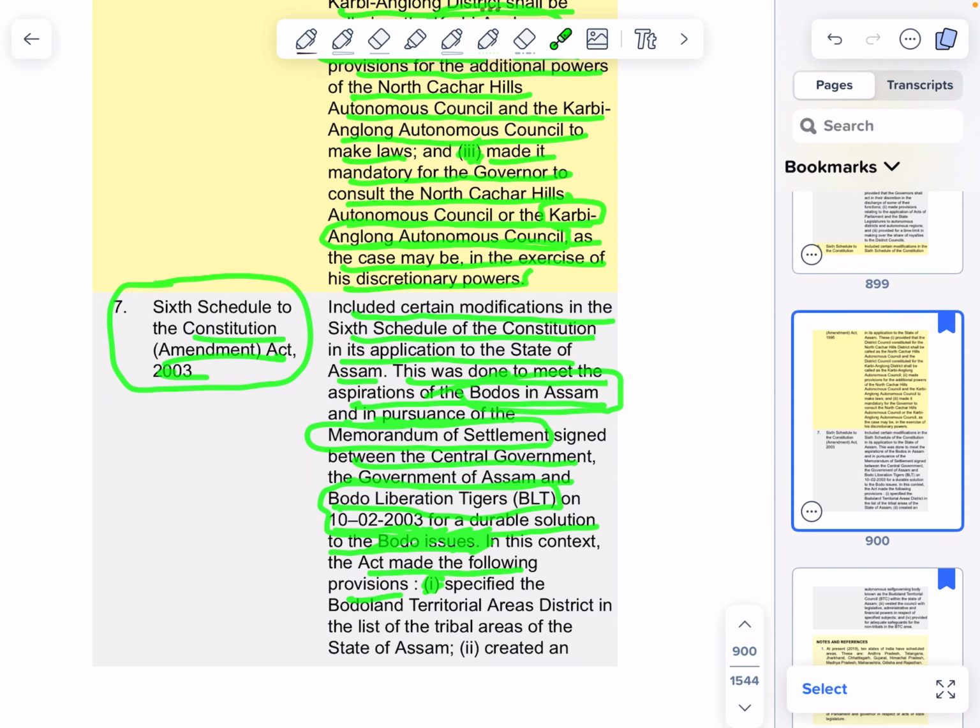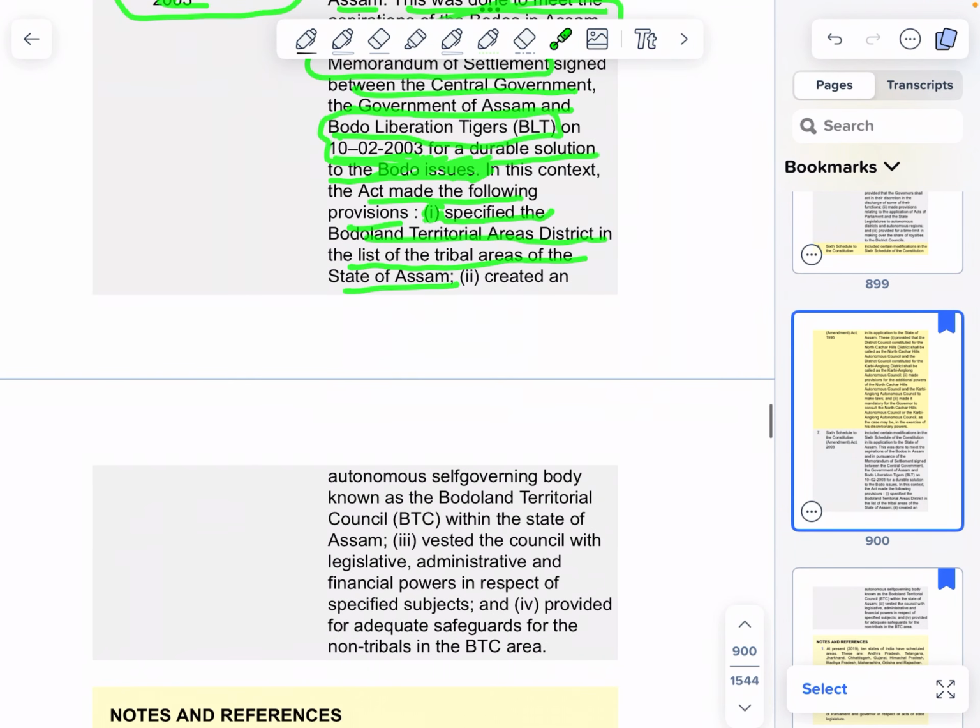First, specified the Bodoland Territorial Area District in the list of the tribal areas of the state of Assam. Second, created an autonomous self-governing body known as Bodoland Territorial Council (BTC) within the state of Assam. Third, vested the council with legislative, administrative, and financial powers in respect of specified subjects. And fourth, provided for adequate safeguards for the non-tribals in the BTC area.